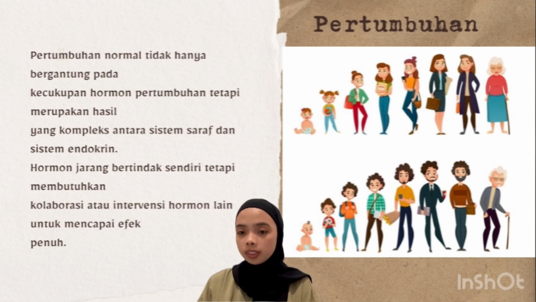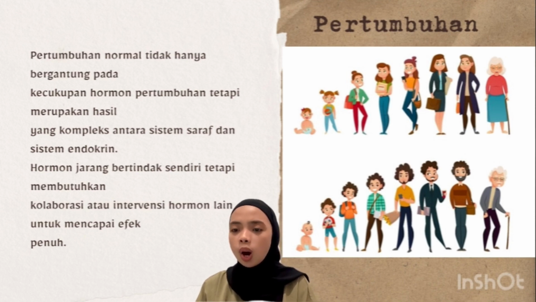Next, growth. Normal growth does not only depend on the adequacy of growth hormone, but is the result of a complex interaction between the nervous system and the endocrine system. Hormones rarely act alone, but trigger collaboration or other hormonal intervention to achieve the full effect.